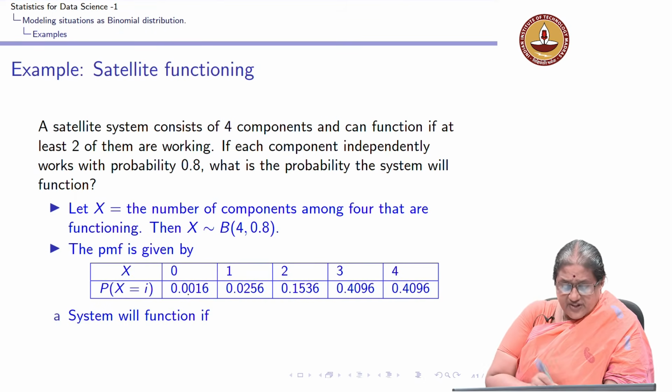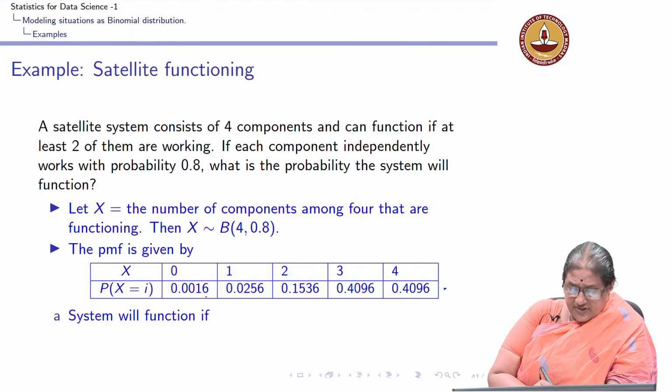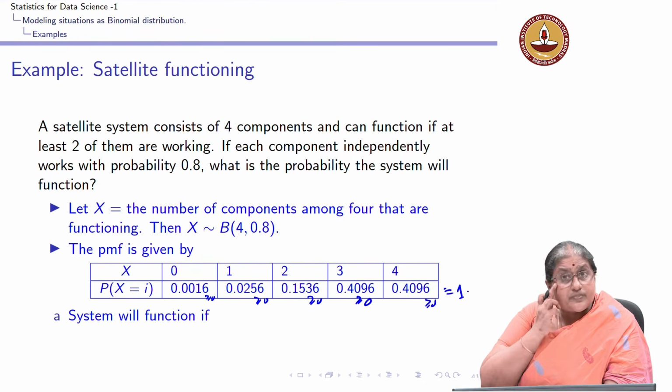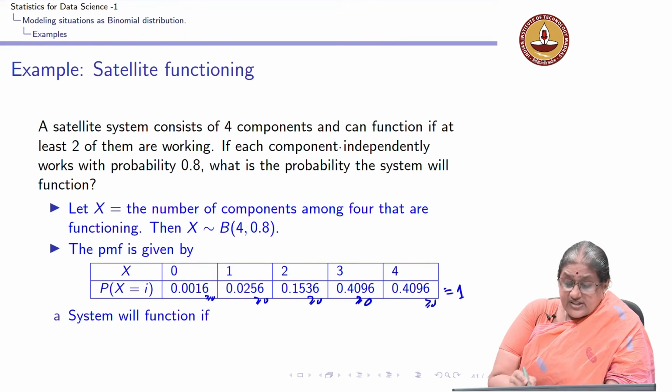The probability mass function is given by the following. You can again check this is a probability mass function. All of them are greater or equal to 0, and they add up to 1. So, it is a probability mass function. Now, the system will function if at least 2 of them are working.